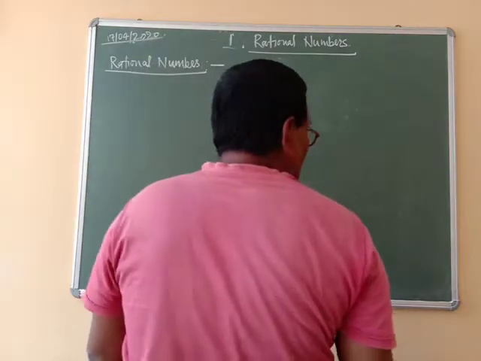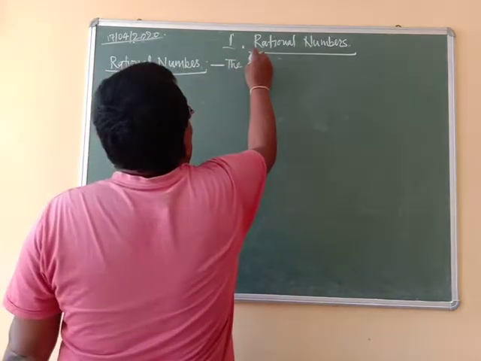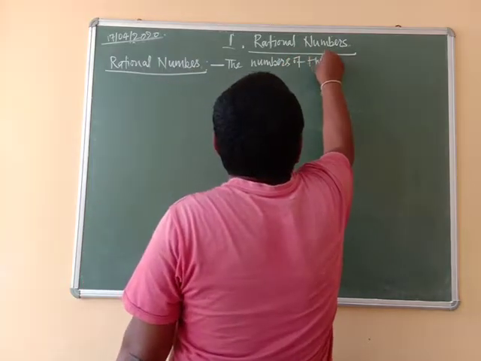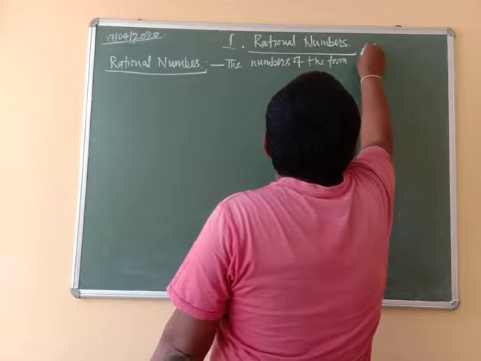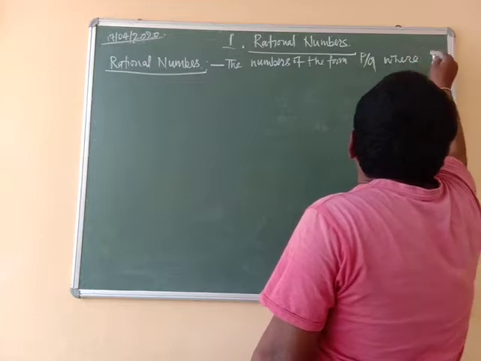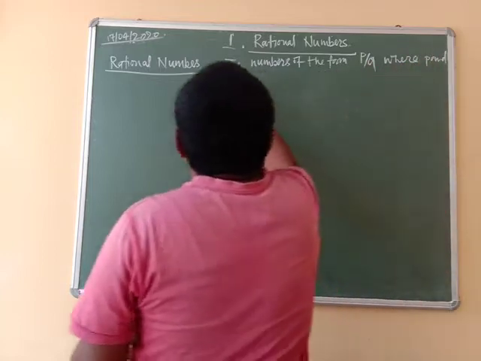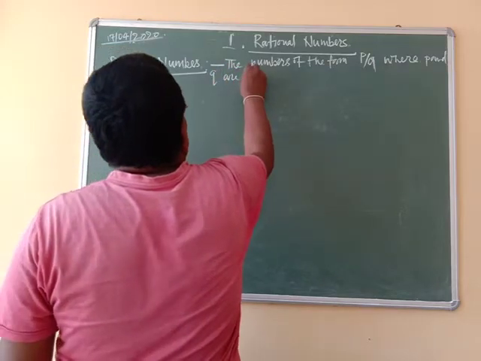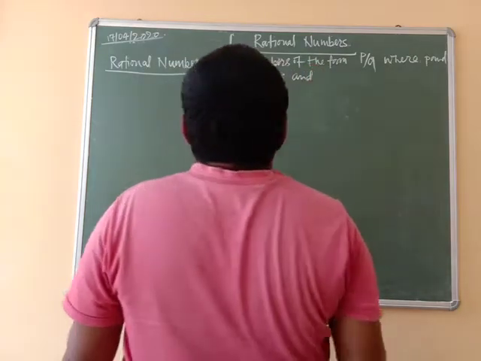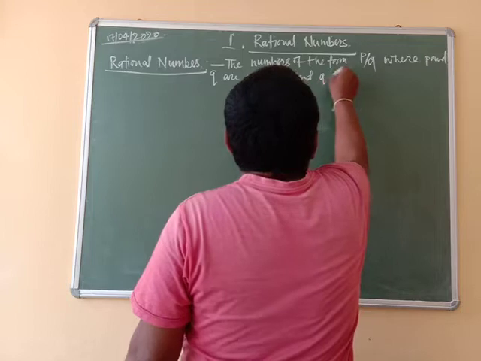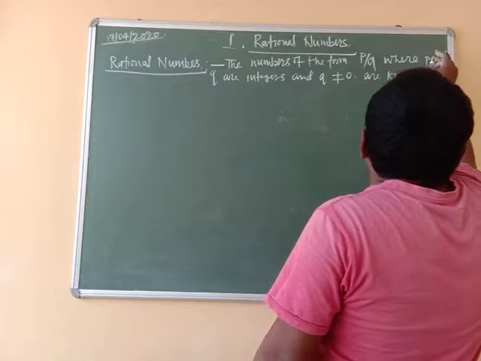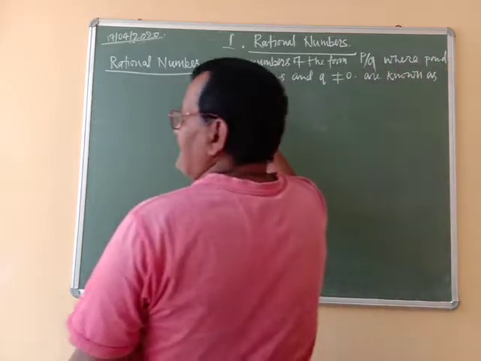Rational number: the numbers of the form p by q, where p and q are integers and q is not equal to 0, are known as rational numbers.